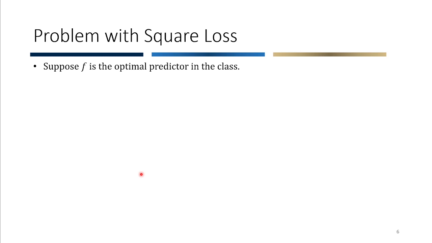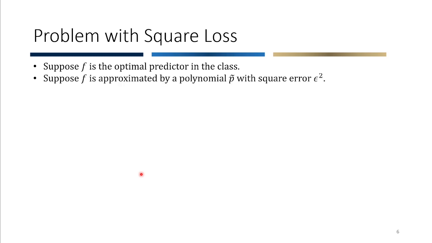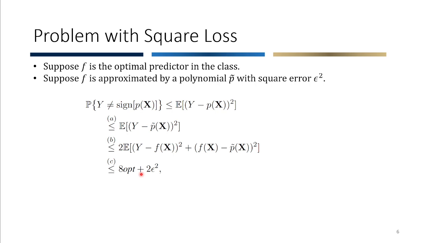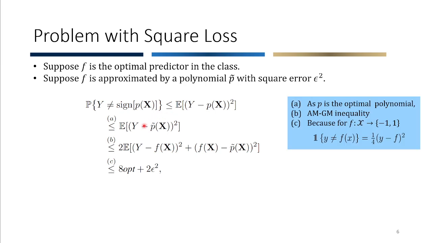Let's dive in further. Let's say f is the optimal predictor in a class, and suppose f is approximated by a polynomial of degree k. Let's call that p tilde, and let's say the square error is epsilon squared. Then we have this series of inequalities. The first one is borrowed from the previous slide. The second one is true essentially because p is assumed to be the optimal polynomial, so if I replace p with p tilde, the square loss is going to increase.